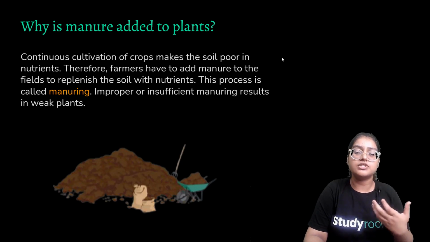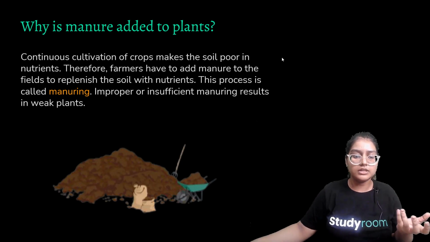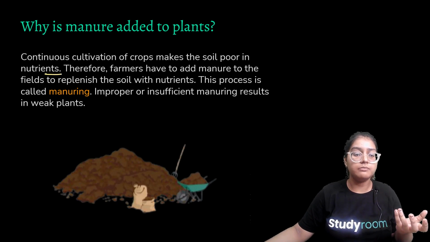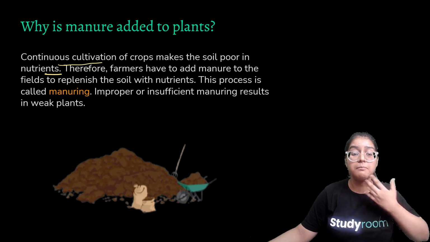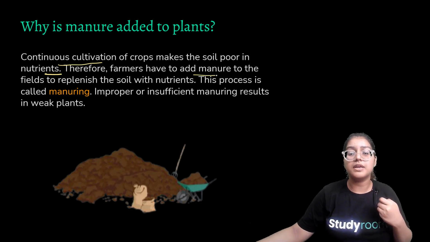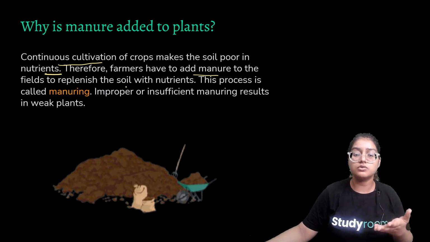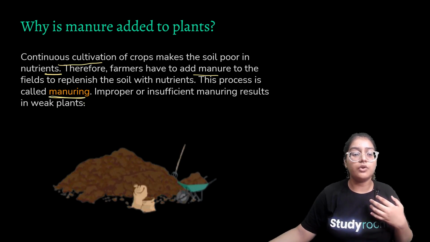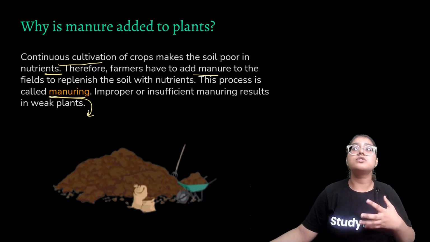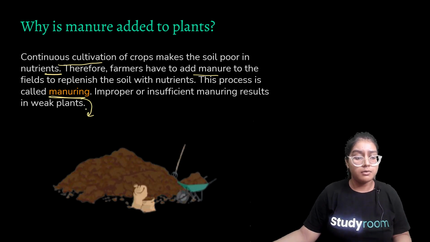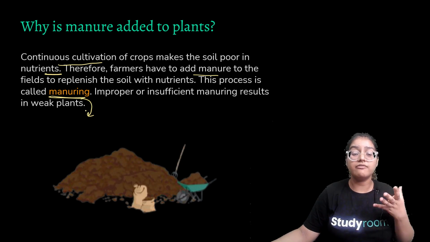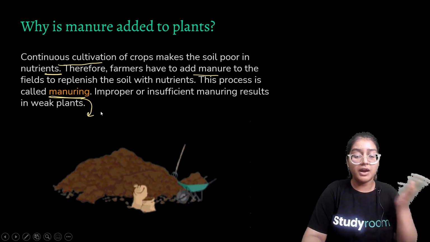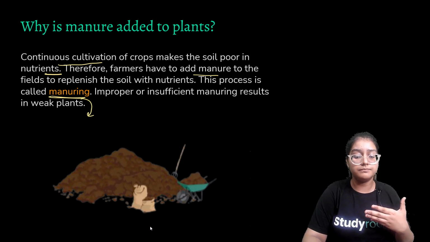Why is manure added to the plant? Continuous cultivation of crops makes the soil poor in nutrients. We all know that if we keep cultivating our crops, then the soil will become less fertile. It will become barren. Therefore, farmers have to add manure to the fields to replenish the soil with nutrients. The process is called manuring. To add manure means to give food to the plants, in the form of external nutrients, through the soil. We're providing them nutrients, and this manure is a very natural one, apart from the fertilizer, because fertilizer is made chemically.